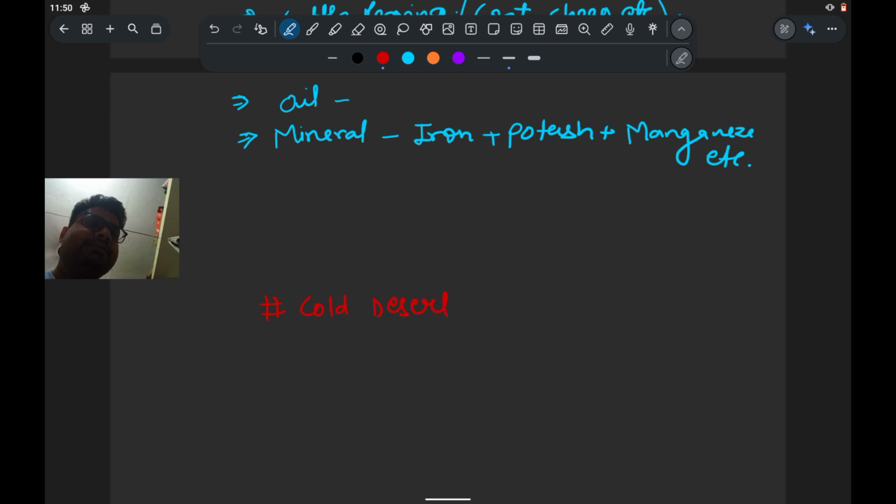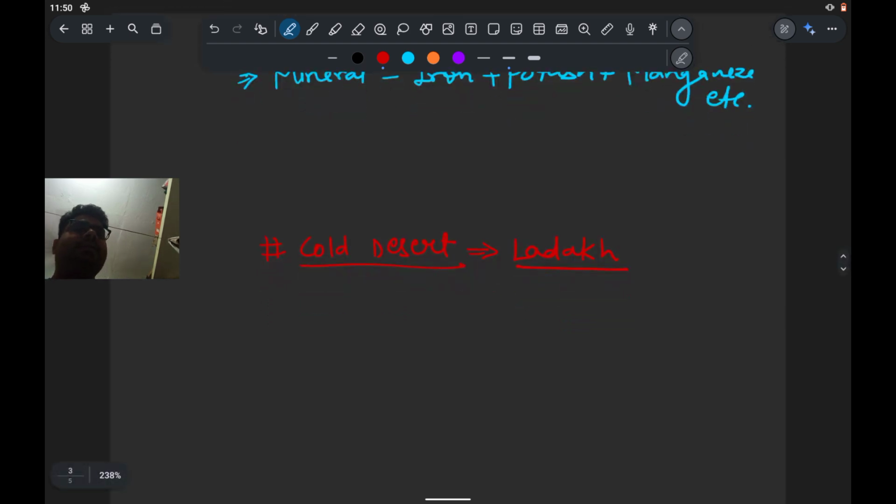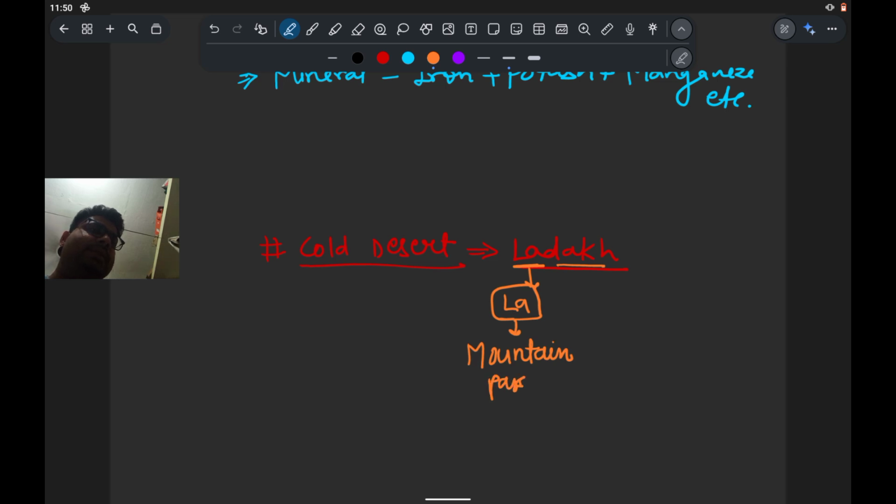The cold desert, and that is Ladakh. Ladakh is present in the Indian subcontinent. Here Ladakh is made up of two words. The one is La, the second is Dakh. La means the mountain passes. So you have seen passes like Sipila, Burzila, Nathula, that are mountain passes.